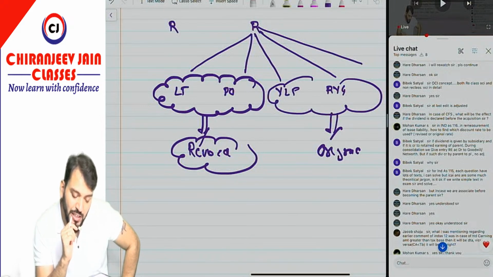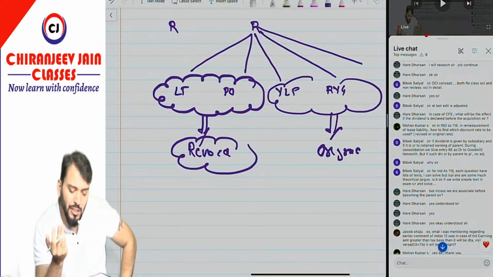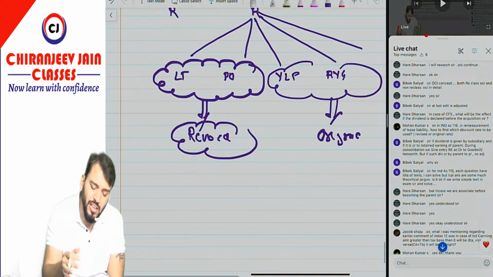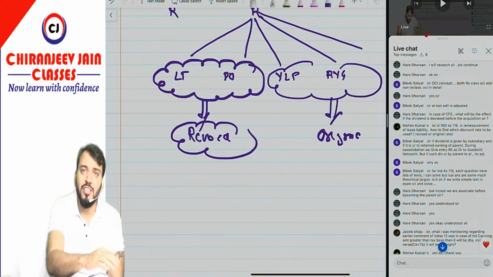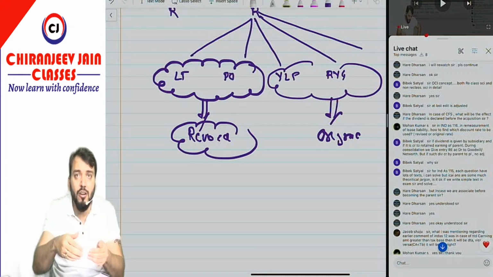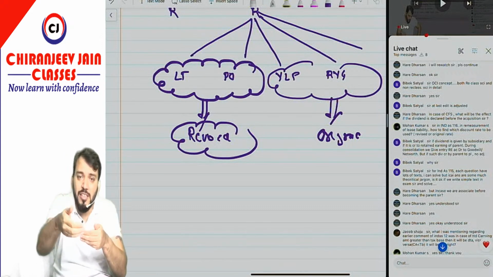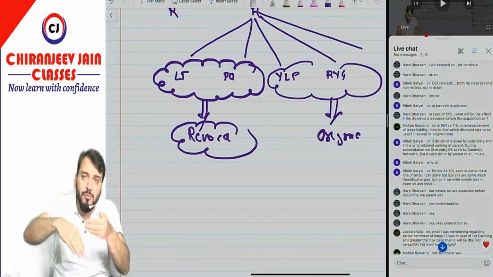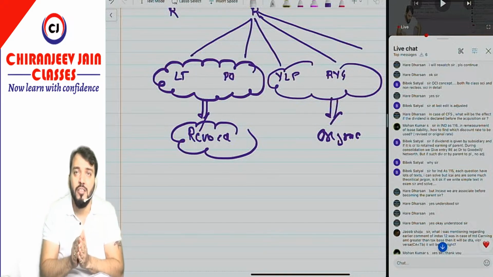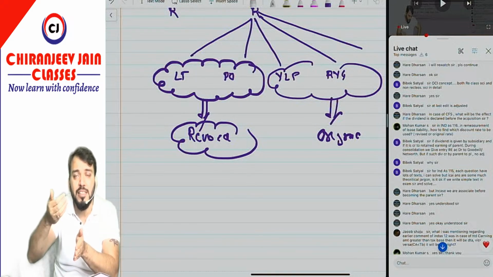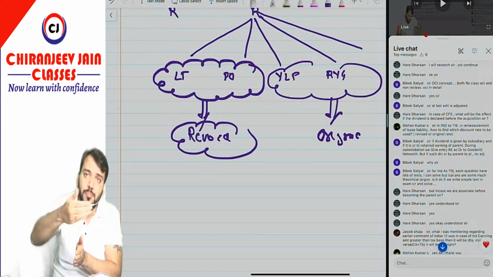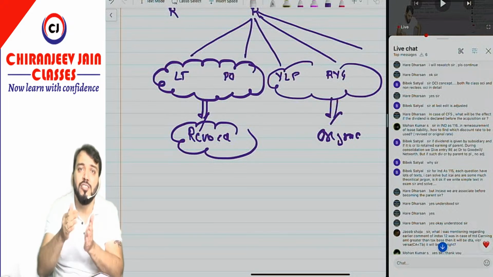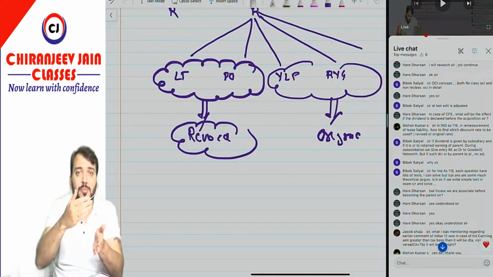But if such dividend is credited by the parent to PL, no adjustment. I don't know why you are asking this doubt. This is a 100% wrong doubt. Dividend credited to retained earnings or PL, both are the same. Because if the dividend is credited to PL, from PL it will go to retained earnings only. Sometimes questions say dividend has been credited to retained earnings, meaning from PL it has been transferred to retained earnings. Or sometimes the question will say dividend has been transferred to PL.